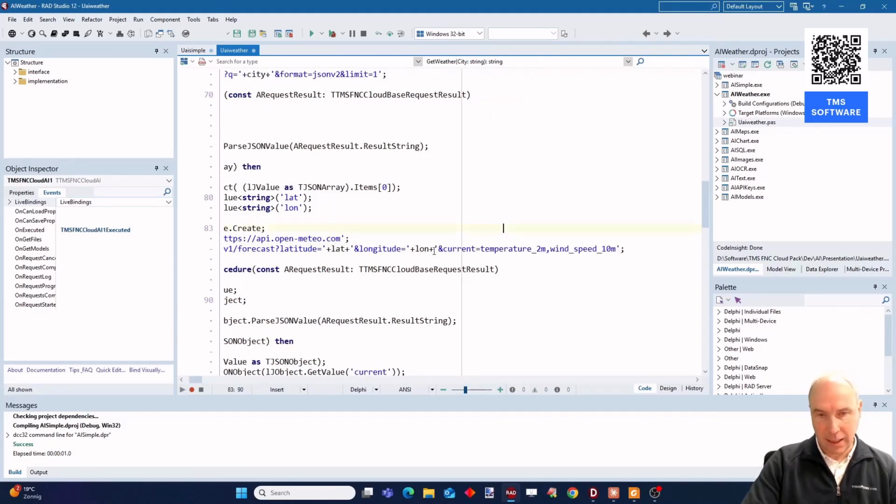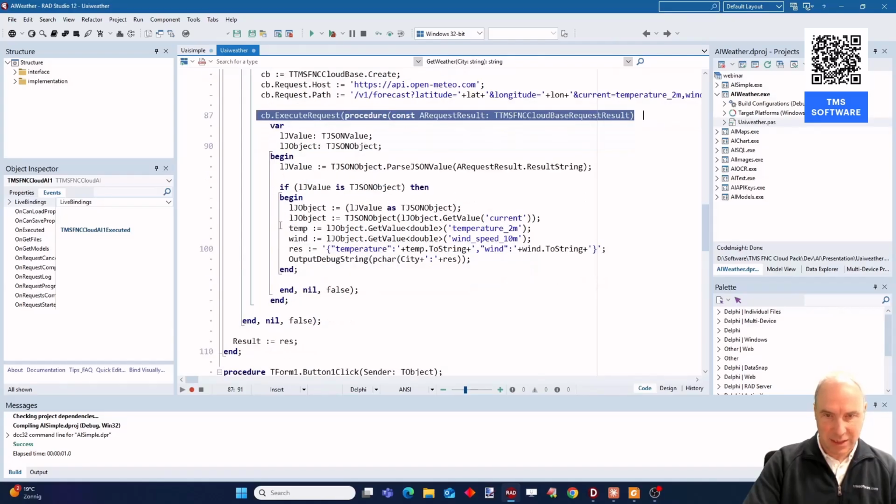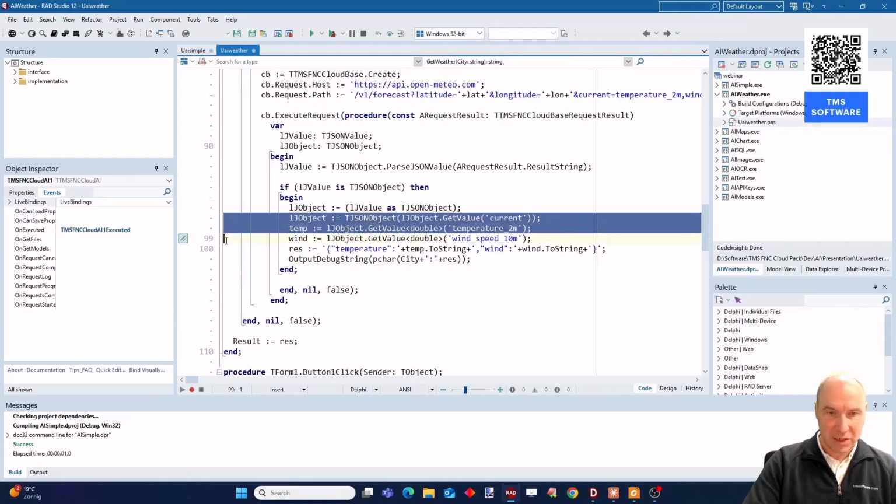And the parameters that I'm asking for are the current temperature and the current wind speed. And I'm executing that second REST API request to get these weather conditions, and when that response is successful, I'm getting some JSON back.